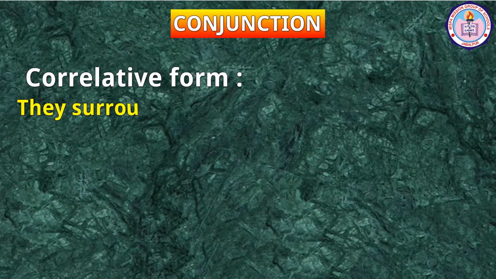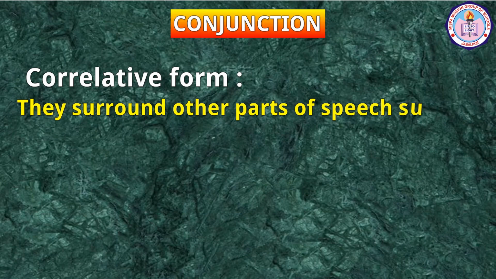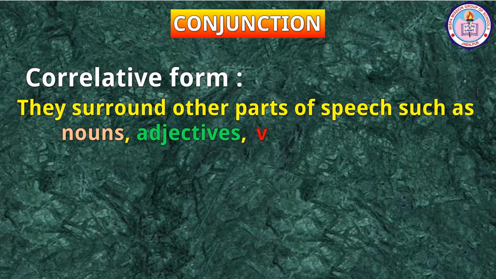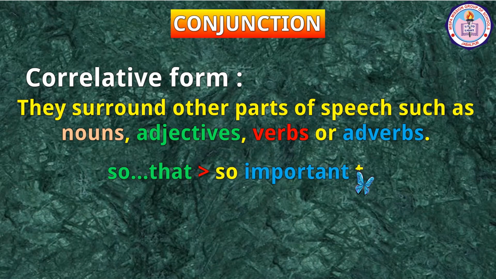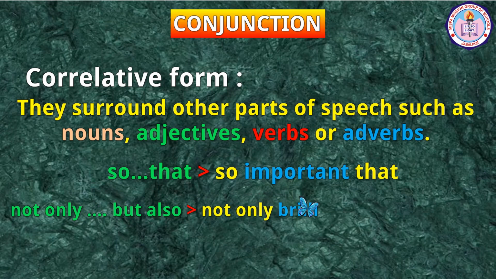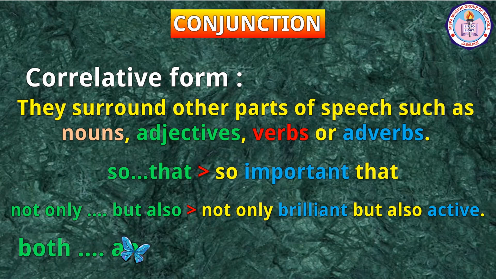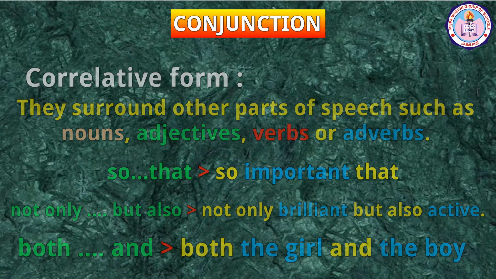They surround other parts of speech such as nouns, adjectives, verbs, or adverbs. For example, so that, so important that, not only but also, not only brilliant but also active, both and, both the girl and the boy, etc.